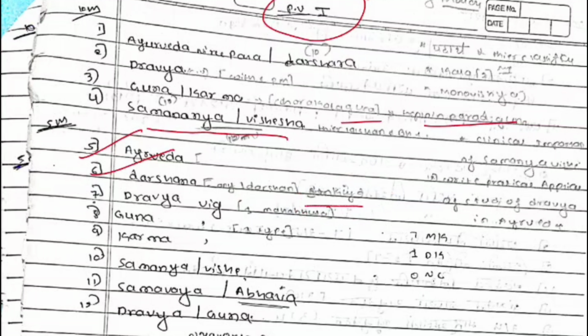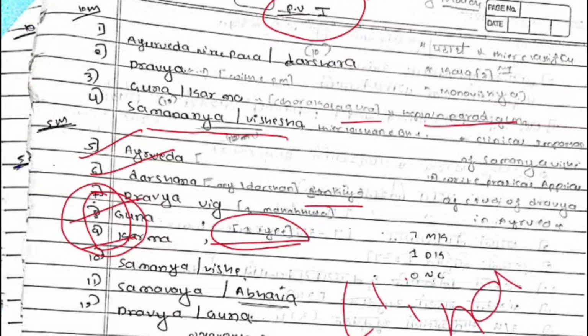Next is the seventh question from the Dravya. That means one Pancha Mahabhuta they'll ask us to explain. Next is Guna, that any one Guna they will give, and we have to explain that and write some clinical importance. Such things are written here. And in Karma also the same thing. See, 7, 8, 9 questions, or any five marks question, we have to write clinical based, so then only we'll get more marks in the exam.